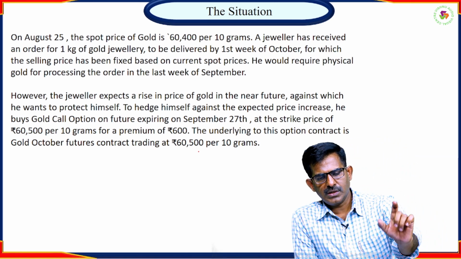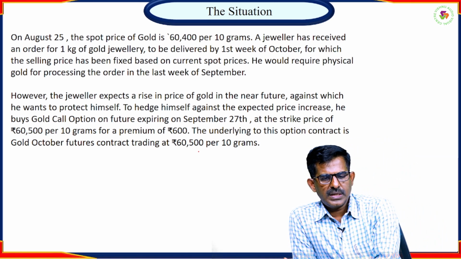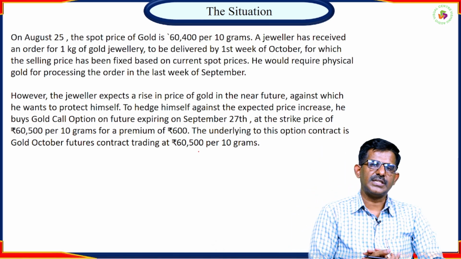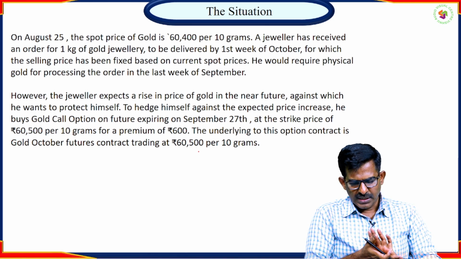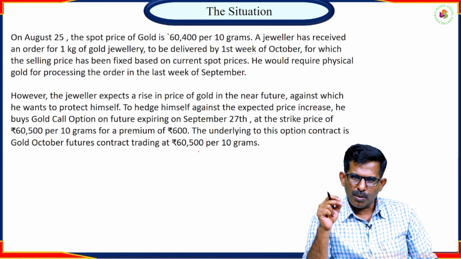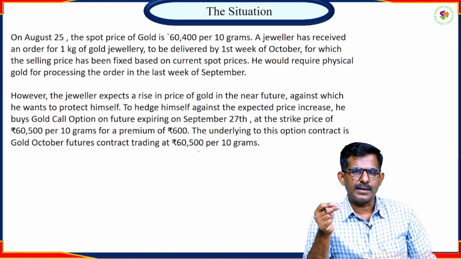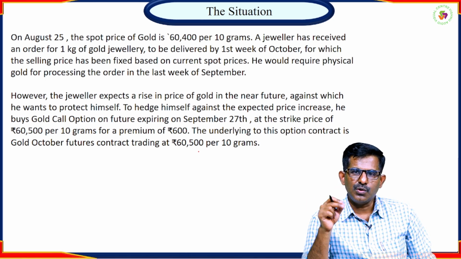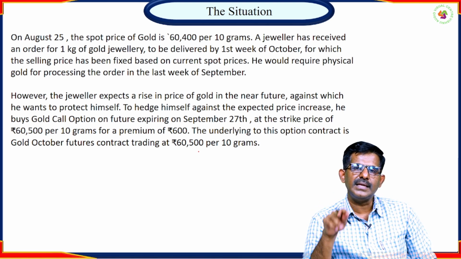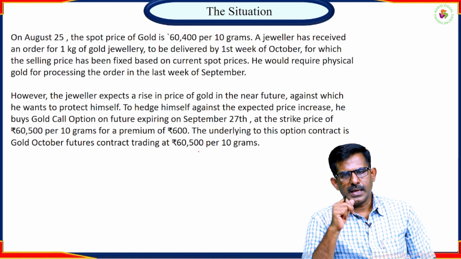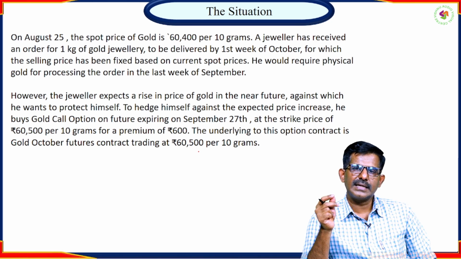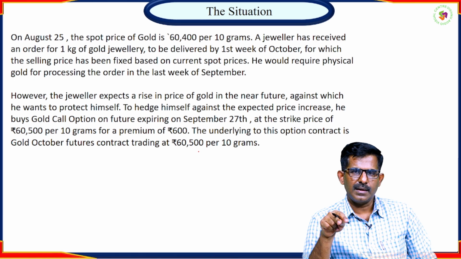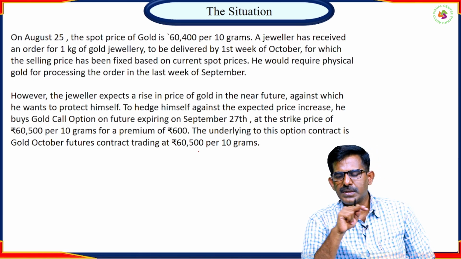So here I want to tell you about the options contract. The meaning of option is a right without obligation. Call option means the right to buy, put option means the right to sell. If you enter into a contract as a call option buyer, you have a right without an obligation to buy the gold. If you enter into a contract as a put option buyer, you have a right to sell, but not the obligation. It's not compulsory to sell.